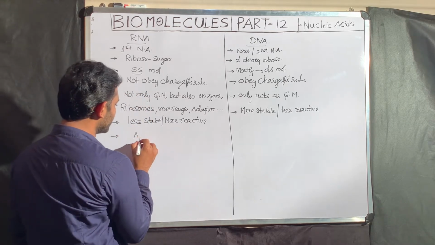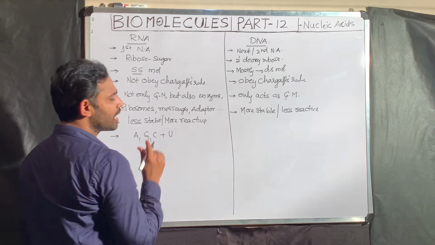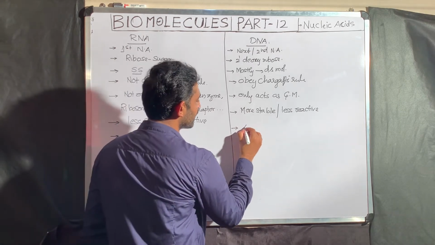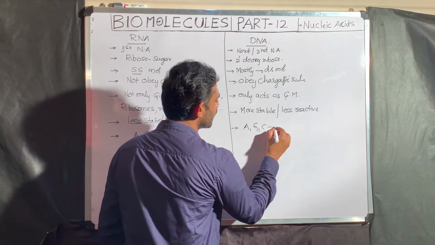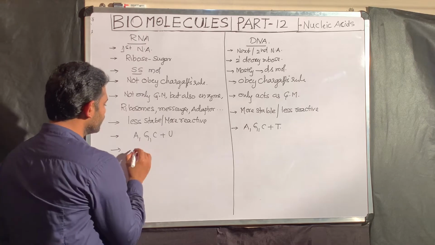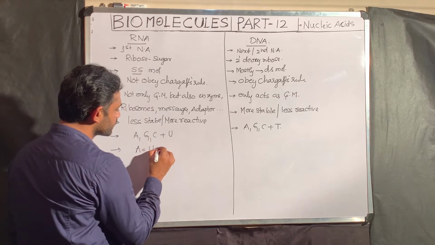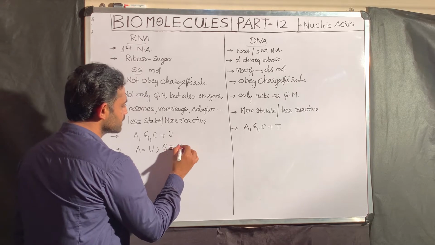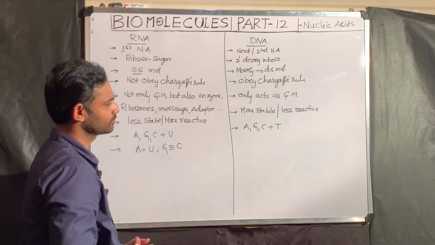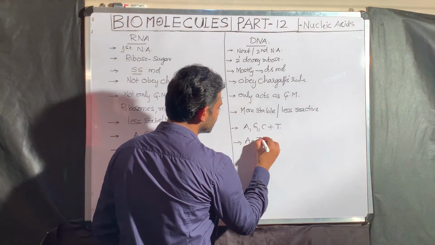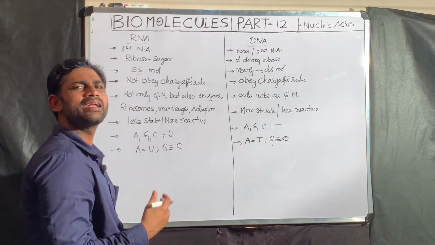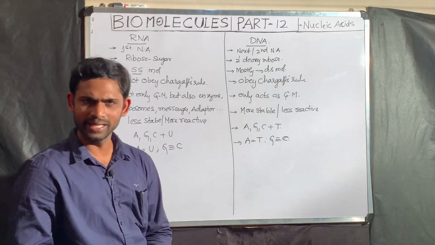Okay? The next is about the different types of nitrogen bases. RNA contains adenine, guanine, cytosine and uracil. These are the 4 nitrogen bases present in RNA. Next, DNA has adenine, guanine, cytosine and thymine. What about the base pairing? In RNA, A always pairs with U. G pairs with C. Here, what do the 2 and 3 lines indicate? The 2 and 3 lines indicate the hydrogen bonds. In DNA, A pairs with T and G pairs with C. So this is the standard base pairing in RNA and DNA.